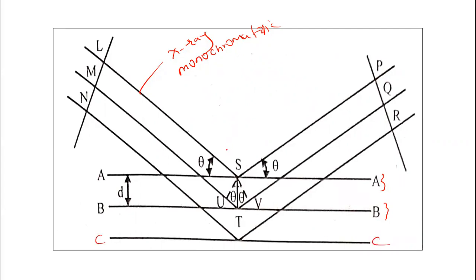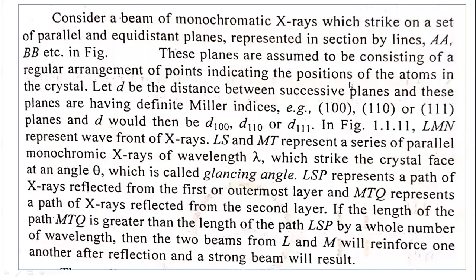What happens here? The X-rays are reflected from this surface. You can see here, LS is the beam of the X-ray, and SP is the beam of the X-ray reflected here. So let us see.